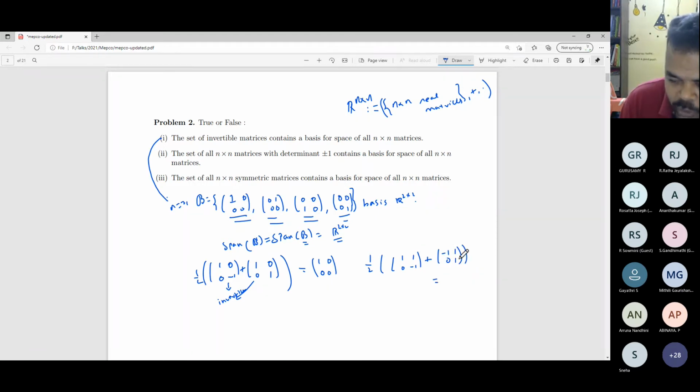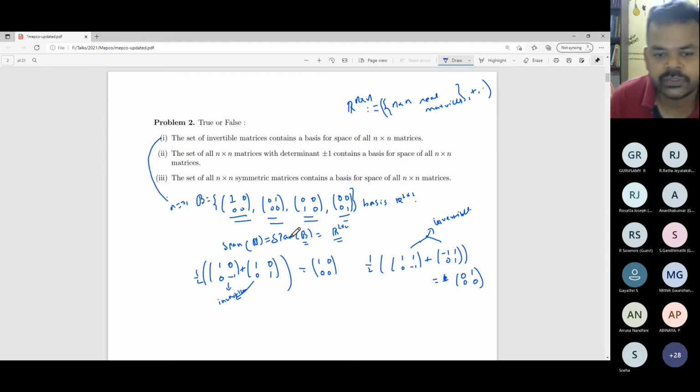these two matrices, so these two matrices are upper triangular matrices. An upper triangular matrix is invertible if and only if all its diagonal entries are different from 0, which is apparent here. So this sum will give you 0 0 0 1. Okay, dividing it by half. So the rest of the two elements, if you imitate this process, you will get naturally, the rest of the two elements.